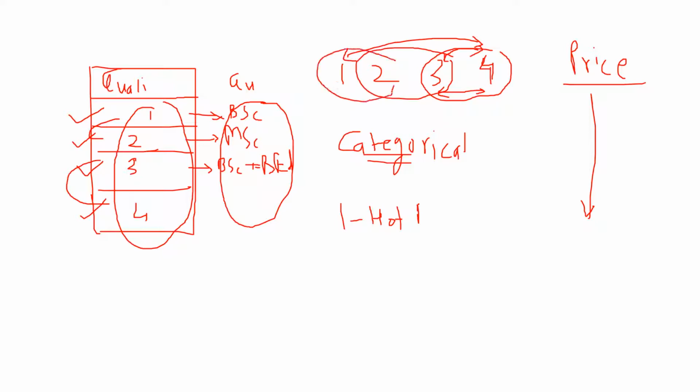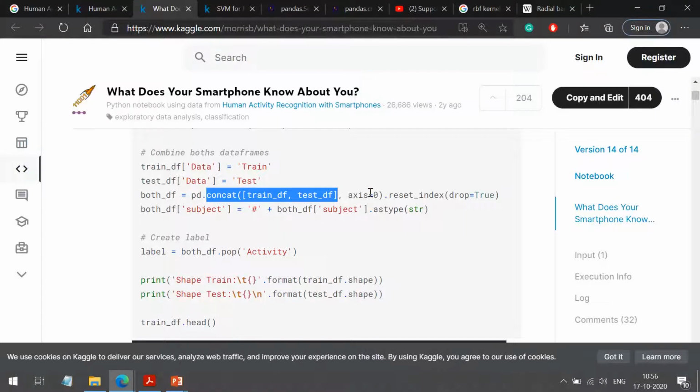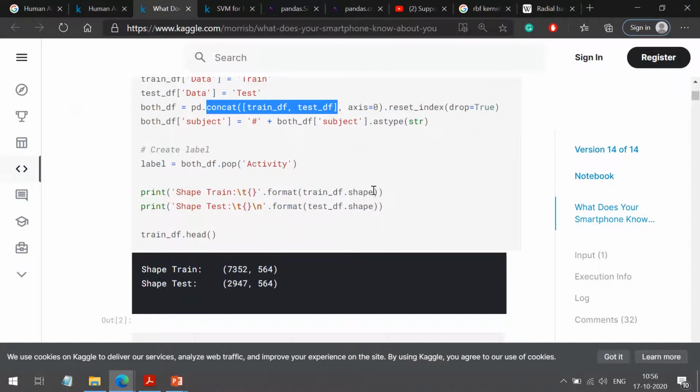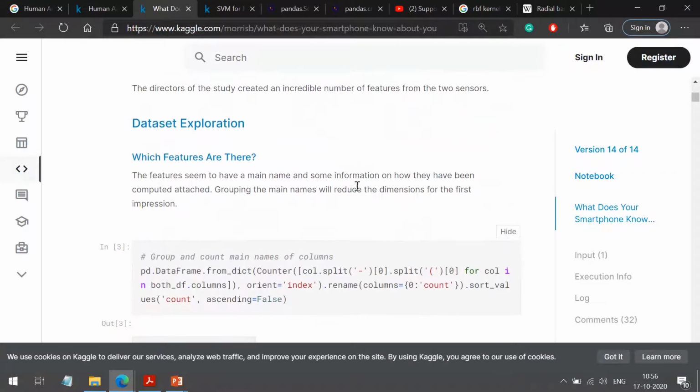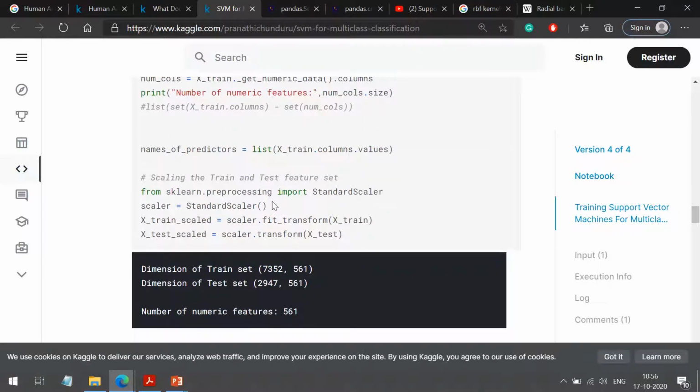It will consider 1 and 2 more related as compared to 1 and 3 because they are far apart. That is the problem with categorical data, and the solution is encoding and transformation. That's what we have done in this code: encoder, transform.